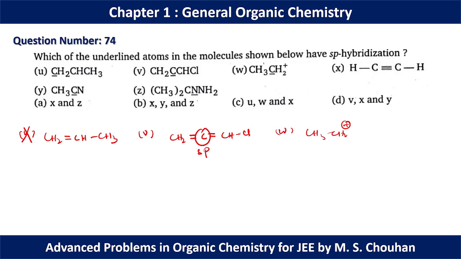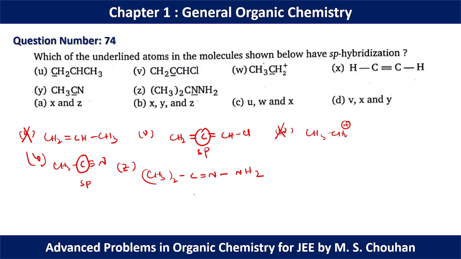We don't have any sp carbon, so we can remove this one. In structure Y, we have CH3 C triple bond N. Again we have one sp carbon present here. In structure Z, we have (CH3)2C double bond N single bond NH2.